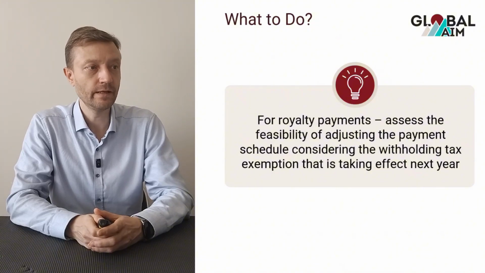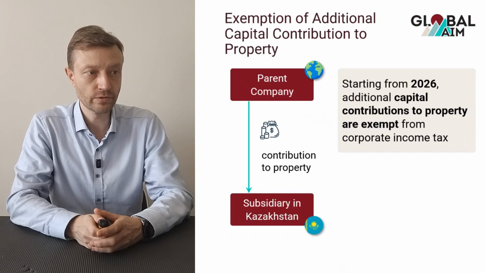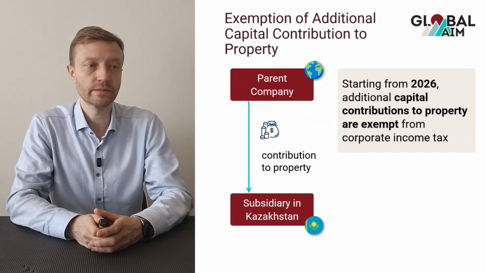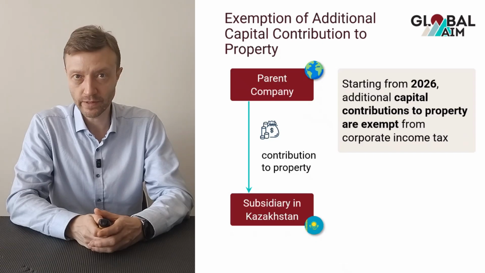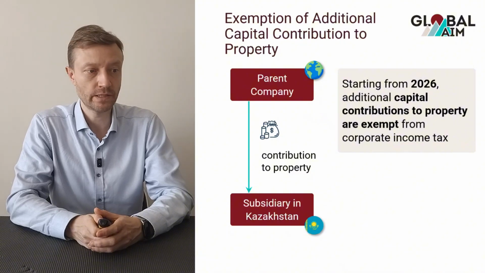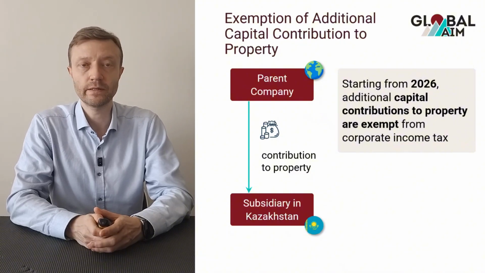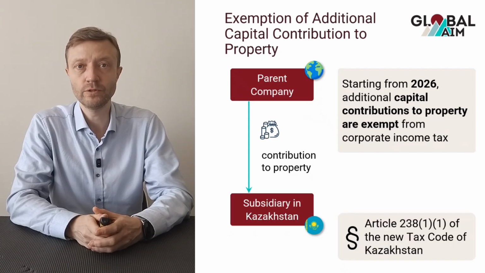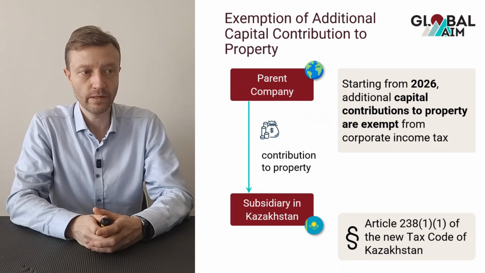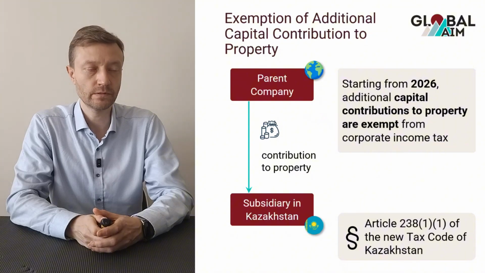And last but not least, finally, there is an exemption introduced to so-called capital contributions to property. Starting 2026, such contributions are going to be exempt from corporate income tax in Kazakhstan, which is not the case until the end of 2025. And again, this is a welcome change, and here one can consider to make capital contributions into property, which is not formal capital. It doesn't increase the paid-in capital of the subsidiary, to postpone such investments and to schedule such investments for 2026.